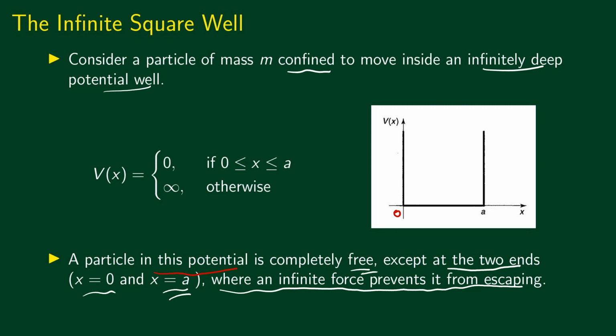Now again, this is an idealized problem. It's one of those toy problems, one of the simple problems in quantum mechanics where we can solve the Schrodinger equation easily. We can apply the boundary conditions easily. And then we'll see some of the peculiarities appearing from the quantum mechanical behavior.